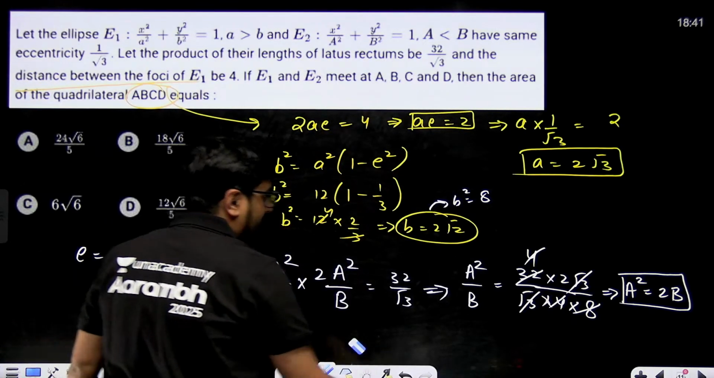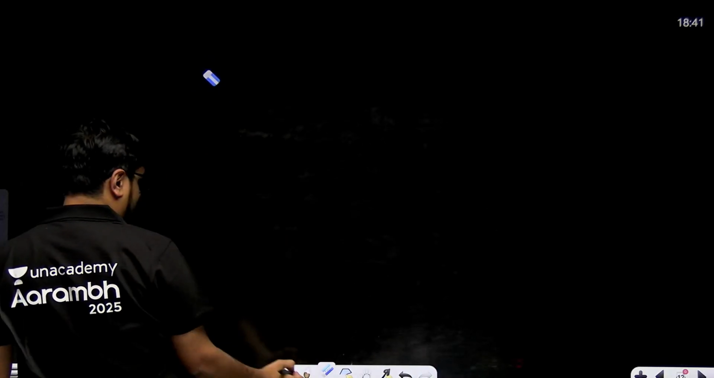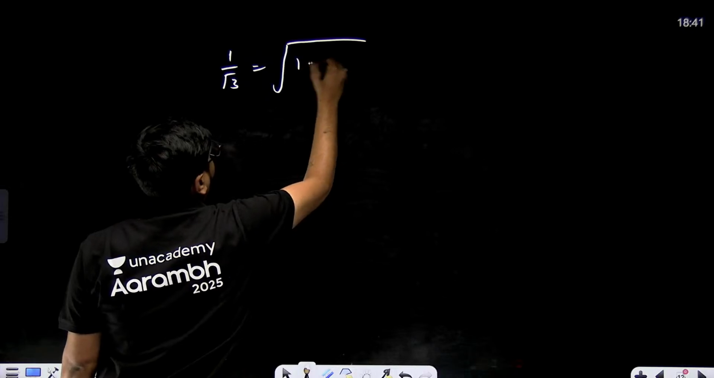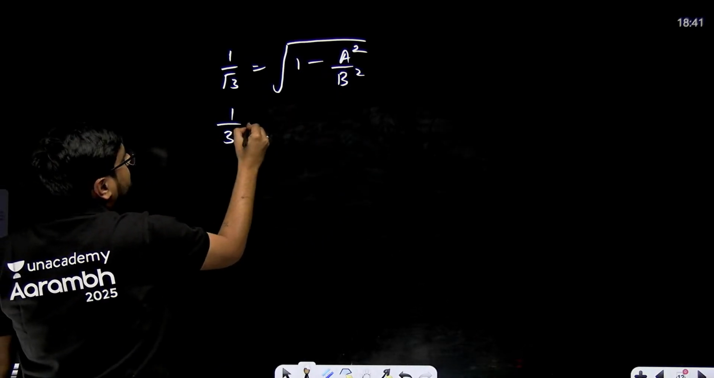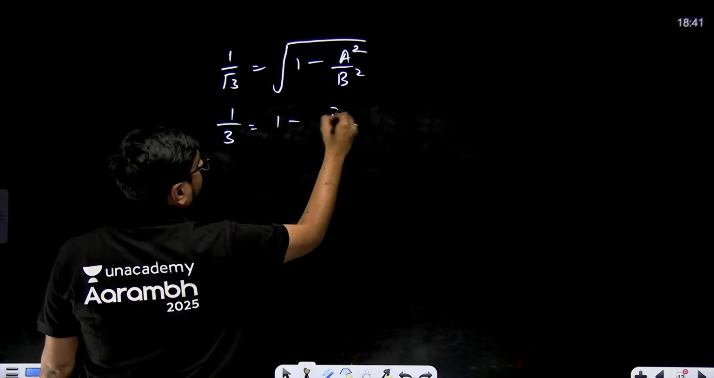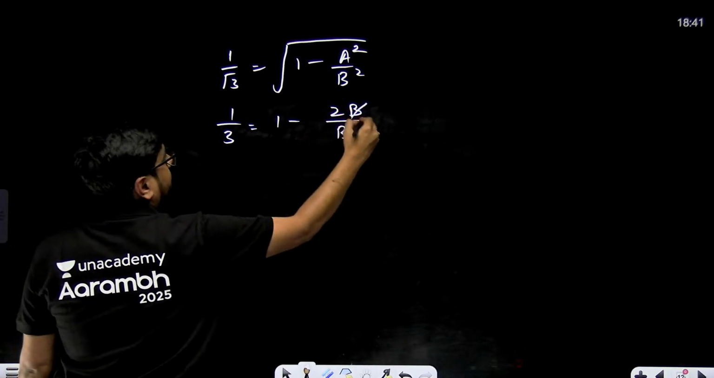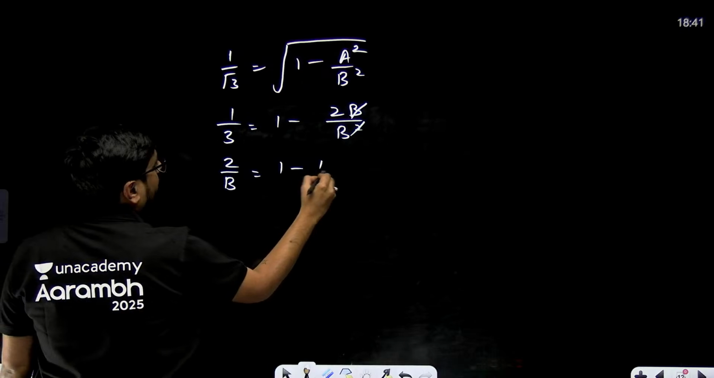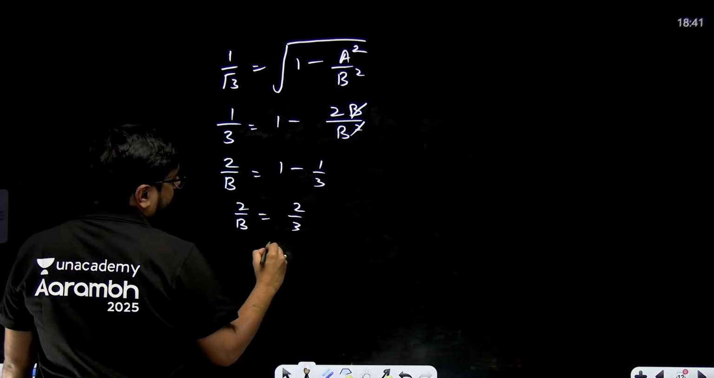Let me use another page otherwise. So E, that means 1 by root 3, will be equal to square root of 1 minus A square by B square, where we put 1 by 3 is equal to 1 minus A square. A square value was 2B. So 2B by B square. Alright. Now this B cancels this B, and 2 by B will be equal to 1 minus 1 by 3. That means 2 by B will be equal to 2 by 3. That means B equals 3.